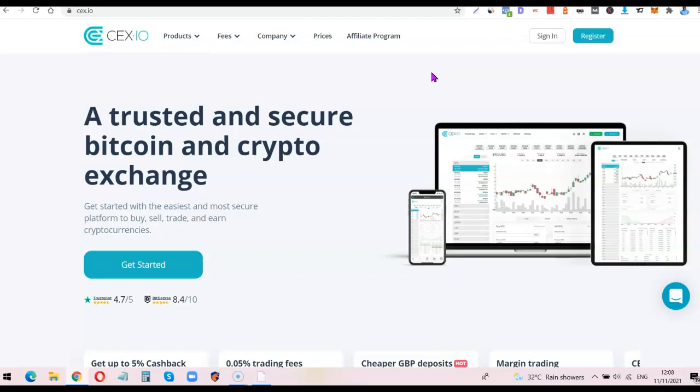All right, so this is basically everything about the dollar arbitrage platforms and how you can make profit buying and selling.